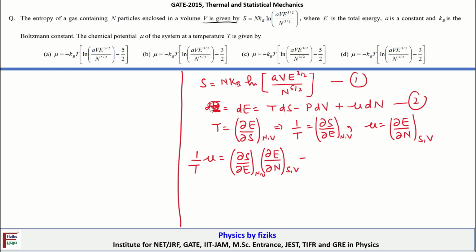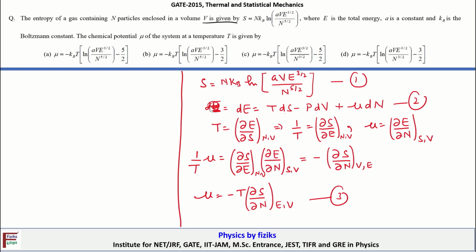By making use of the reciprocity theorem, this is equal to minus dS by dN, keeping the other natural variables V and E constant. So that's the result. From here we notice that mu is equal to minus T dS by dN keeping E and V constant. Let's call this relationship equation 3. Now we will make use of this result and evaluate the expression for mu.